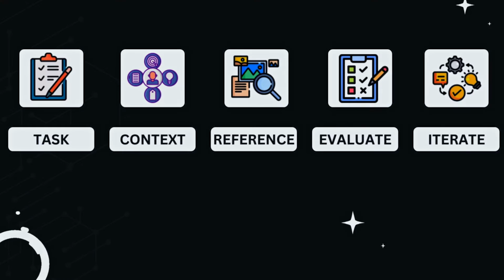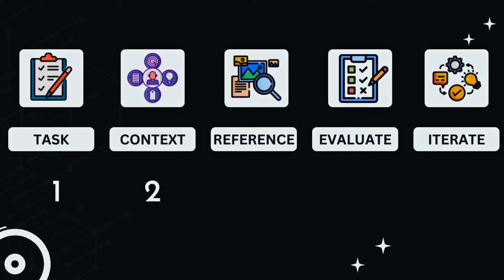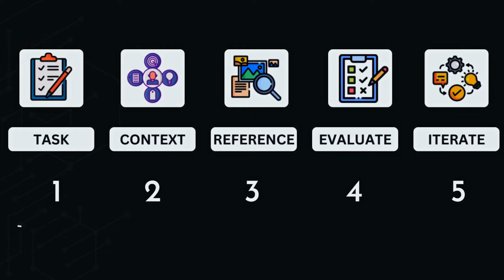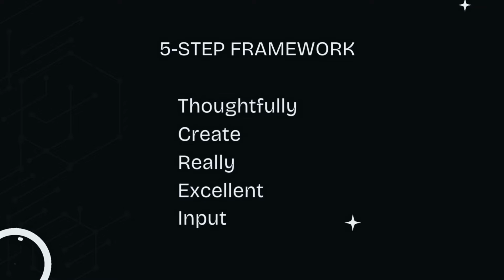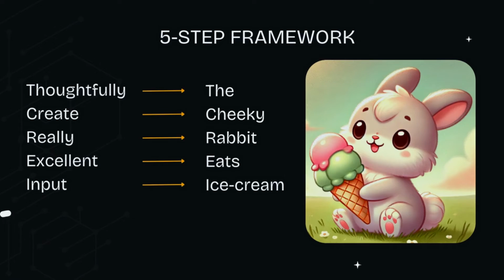A good prompt has 5 key components: task, context, reference, evaluate, iterate. In one of the courses by Google, they teach a way to remember this: Thoughtfully create really excellent inputs. But if I had to make it super easy to learn, something that I'd use to tell my 4-year-old son, it would be: the cheeky rabbit eats ice cream. For sure, like my son, you will also remember the cute rabbit. So use this to learn about all the components of the 5-step framework. Let's move on to pick each of the components and understand in detail.